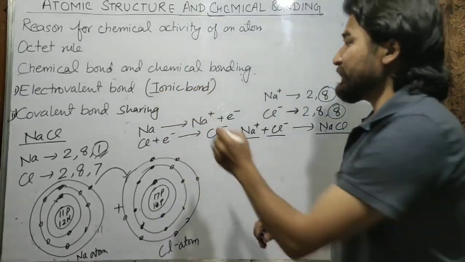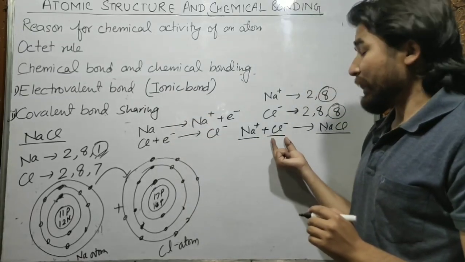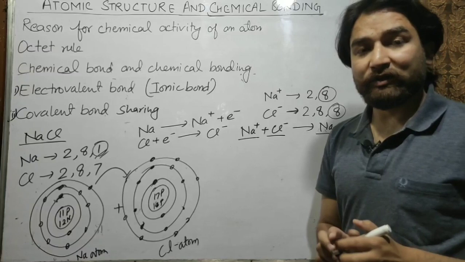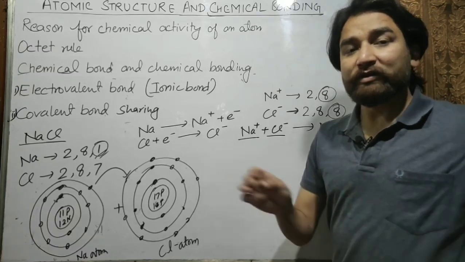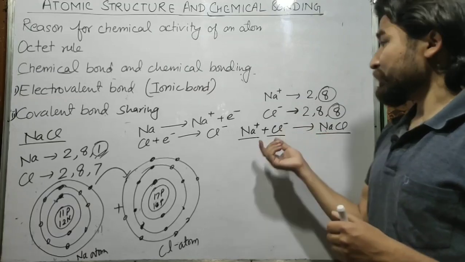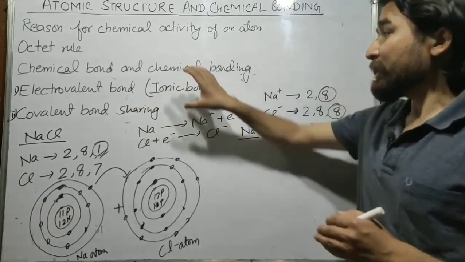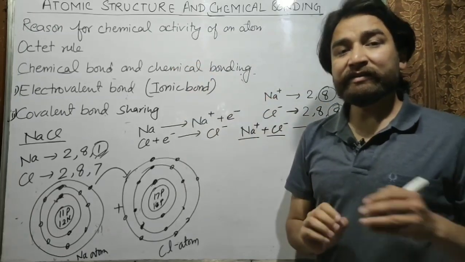Again the question is why it is called ionic bond? Because it is formed due to ions. It is formed by ions, positive and negative ions. So the positive and negative ions combine to form a compound. Therefore it is also called ionic bond. So hope electrovalent bond is clear to you.